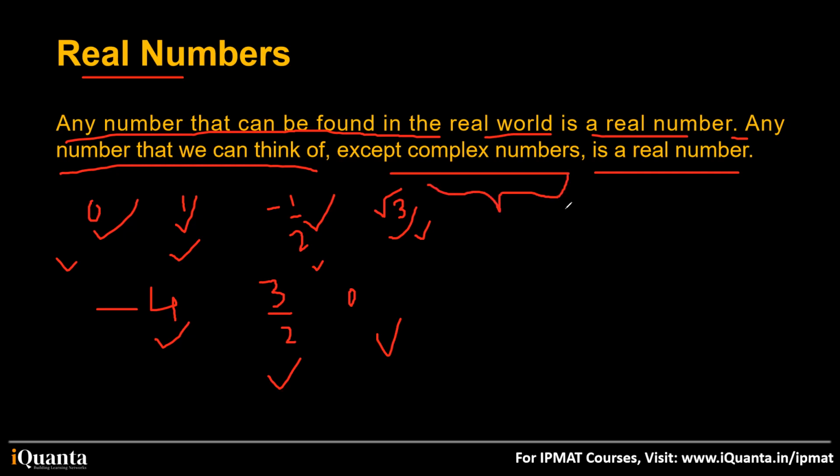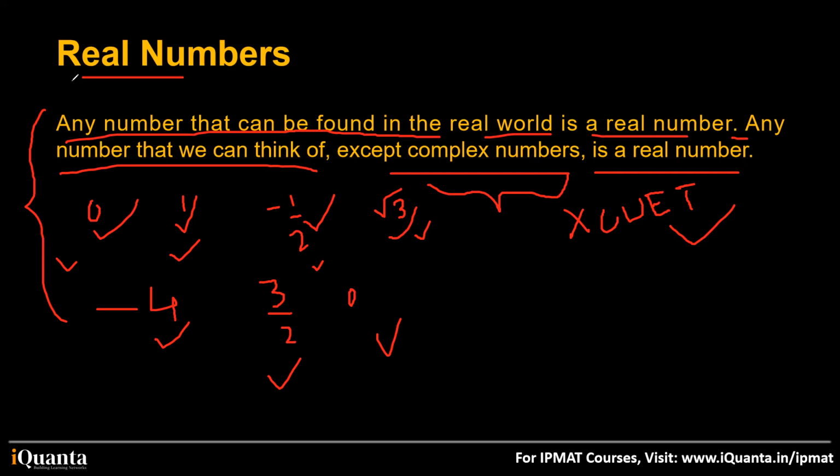Now complex numbers are not important for CUET. We'll discuss them in a separate class for IPMAT when we go to the advanced portion. Clear? All clear about real numbers? Fine. So if anyone is facing any doubt so far in the definition of odd, even, composite, prime, co-prime, real number, whole number, you can let me know. Fine, let's go ahead. This is very important.